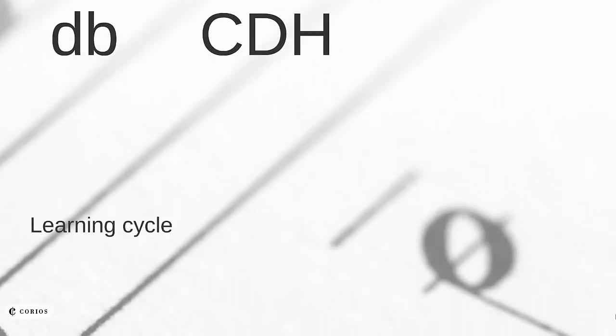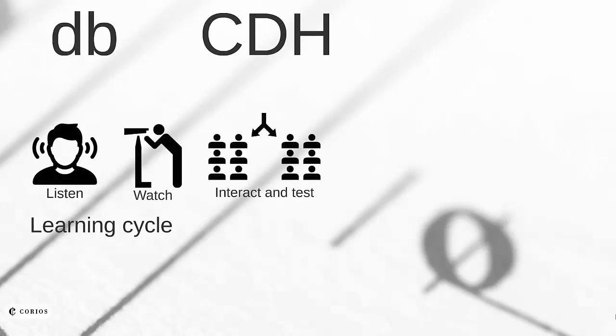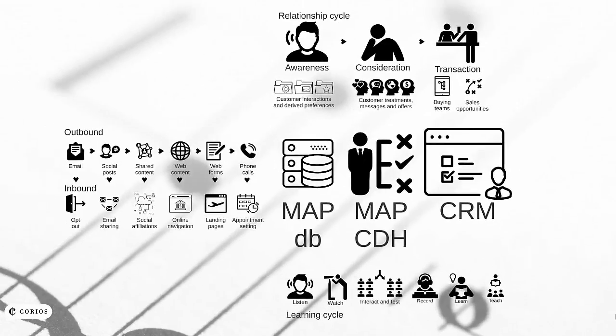The Corios Map is a learning platform. We listen to the customer, and we watch their actions during the awareness phase. We interact and test their responses to our offers and messages during the consideration phase, and we record their responses and learn what worked well and what didn't. Finally, we teach these insights to our marketers and relationship managers so that we can continually improve our performance and orchestration. So this is a brief recap on the functional and technical capabilities of Corios Map.